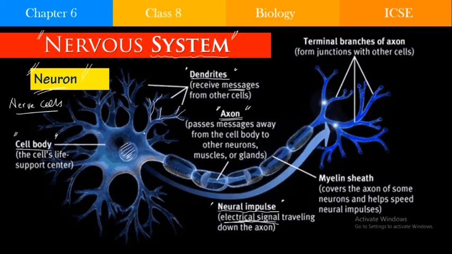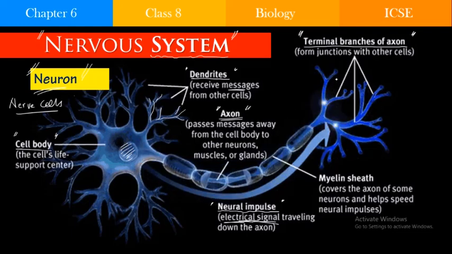Now you can see that after the electrical impulse has passed through the axon, it is entering into the terminal branches of the axon. So these also appear to be some kind of dendrite-like structure, right? Just like these dendrites are formed on the cell body, these also look something like dendrites.